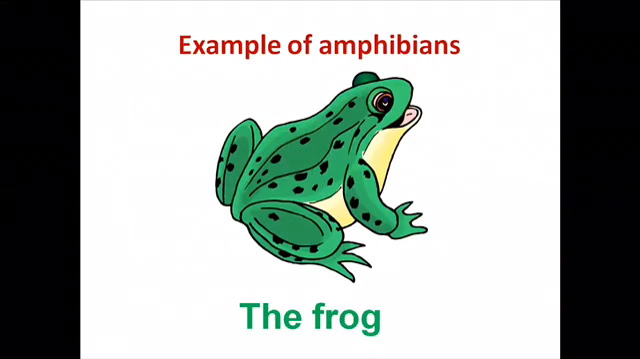Well, we have this very special example of amphibians, the frog. The frog is an amphibian animal. It's covered by moist skin. It lays eggs in the water. It breathes by gills when it's in the water, and when it becomes an adult, it breathes using lungs, just like other animals.